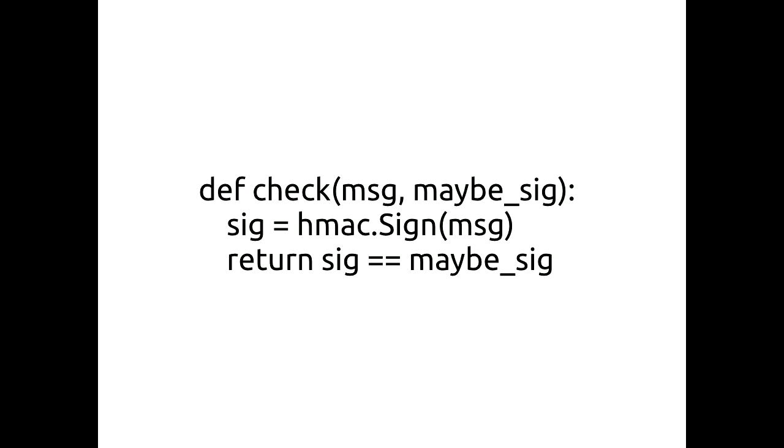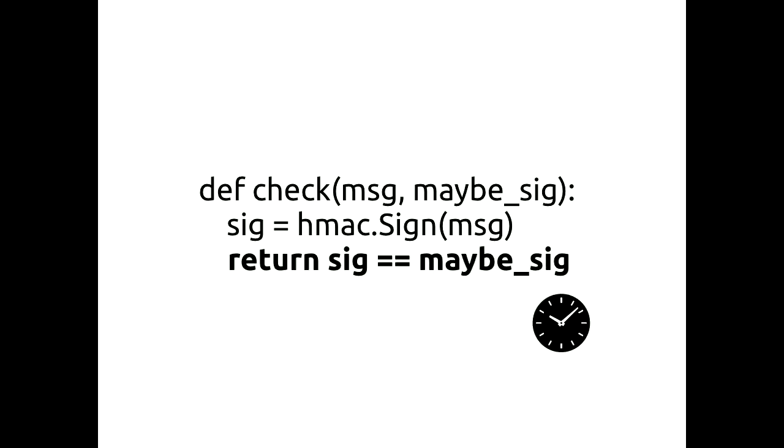The way this works is that the message is the raw unverified data, and maybe_sig is the signature that someone provided. If you tamper with the message, you don't know how to generate the correct maybe_sig, so you'll return false. Can anyone see the timing attack here? If you can, great. If not, no worries. Here's what's going on.